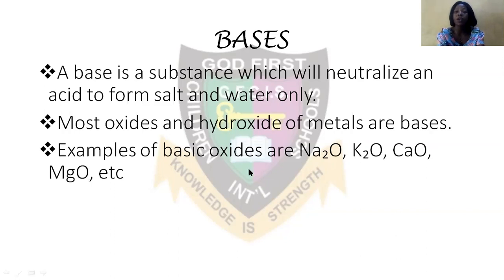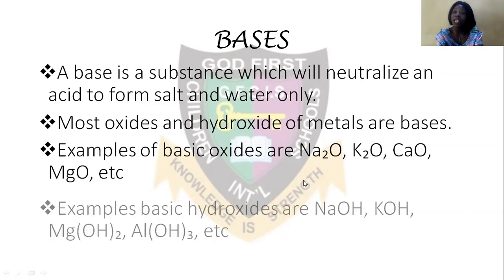These are basic oxides, and you agree with me that sodium, potassium, calcium, and magnesium are metals. So oxides of these metals are bases, while hydroxides of metals as well are bases.